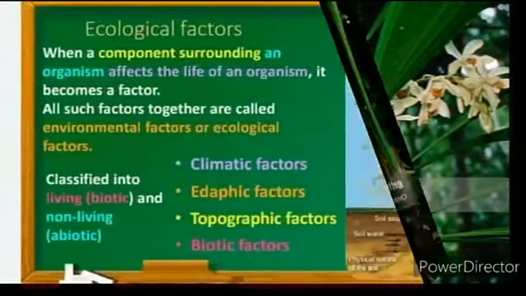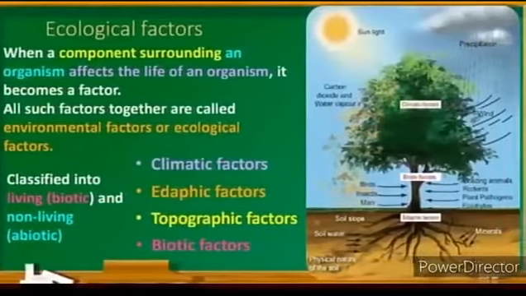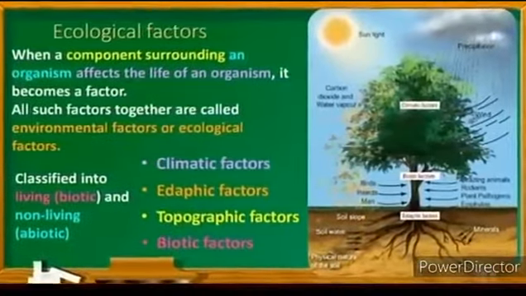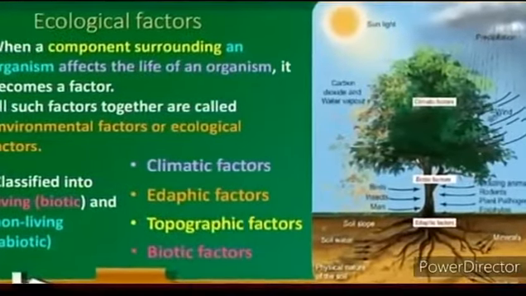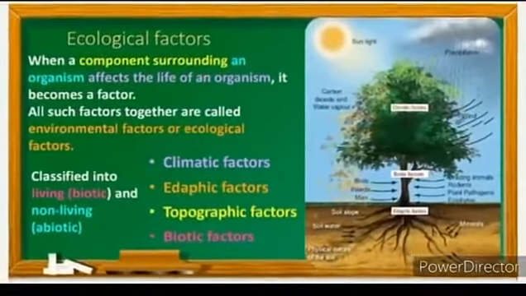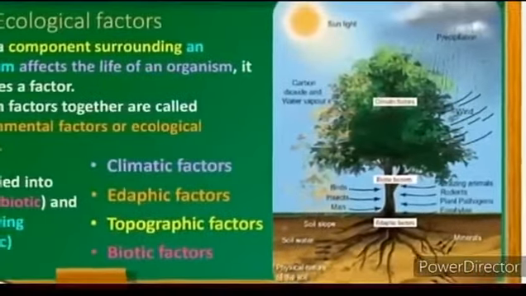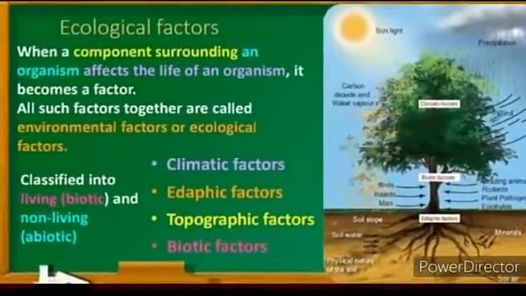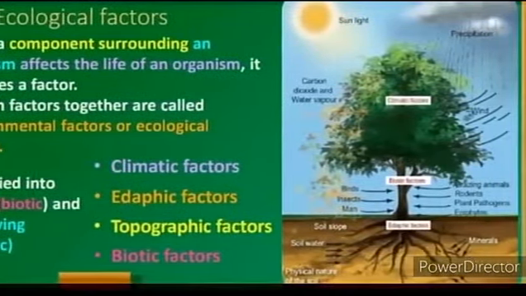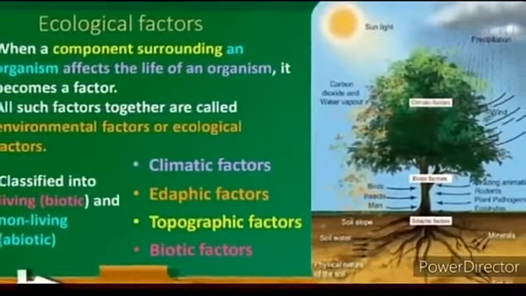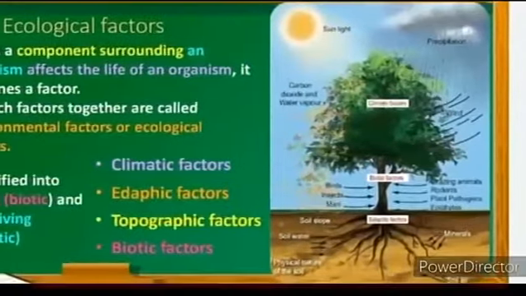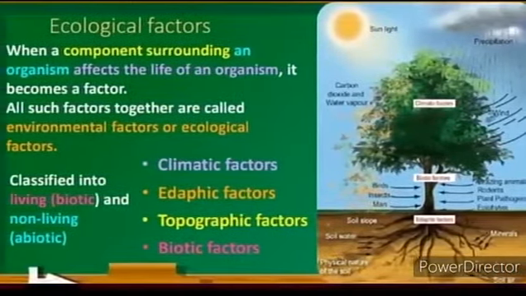Now let us see about ecological factors. When a component surrounding an organism affects the life of an organism, it becomes a factor. All such factors together are called environmental factors or ecological factors. These factors can be classified into living and non-living. Living means biotic, non-living means abiotic, which make the environment of an organism.